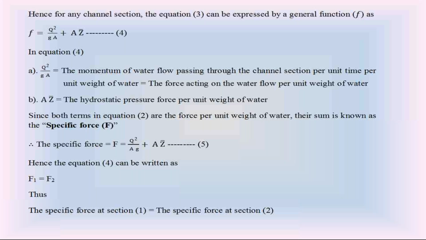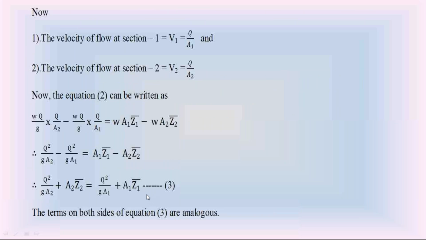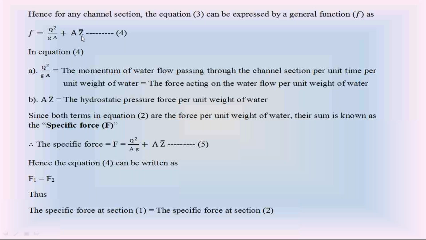Whereas from equation 3, the right hand side here is Q square by gA plus A Z bar. So equation 3 in this discussion is summarized as the Bernoulli's equation. I can write equation 3, same as the Bernoulli's equation, as F is equal to Q square by gA plus A Z bar. Check this equation 4 here. Q square by gA is the water force acting on the water flow per unit weight of water. I will explain a few minutes later how this Q square by gA is the water force.